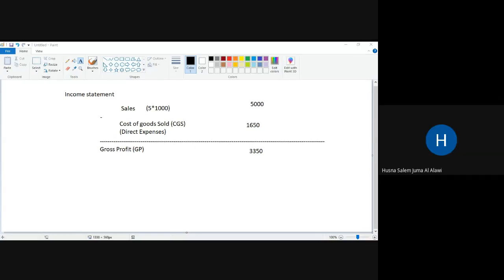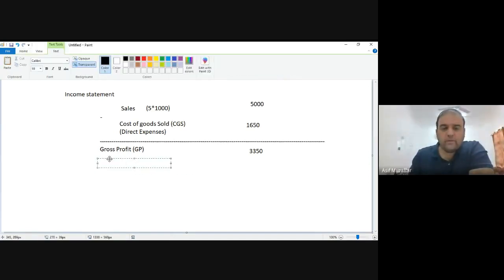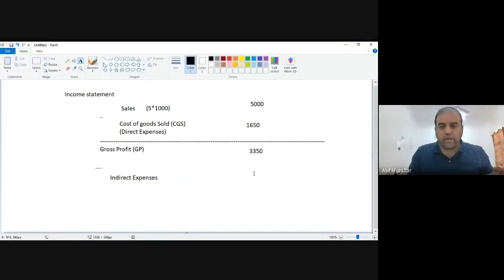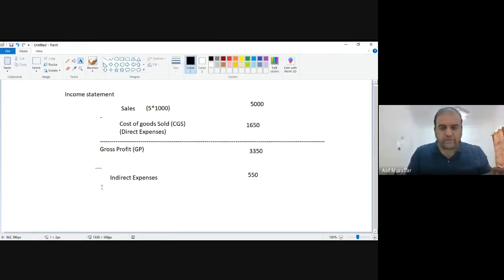No, Mr. Okay. So now the other step is from the gross profit, you will subtract the indirect cost or operating expenses. My indirect expenses for the Halwa company were 50 riyal for electricity bill, and salary of the manager, 500 riyal. So total 550 riyal were there. I will show you in the slide as well.